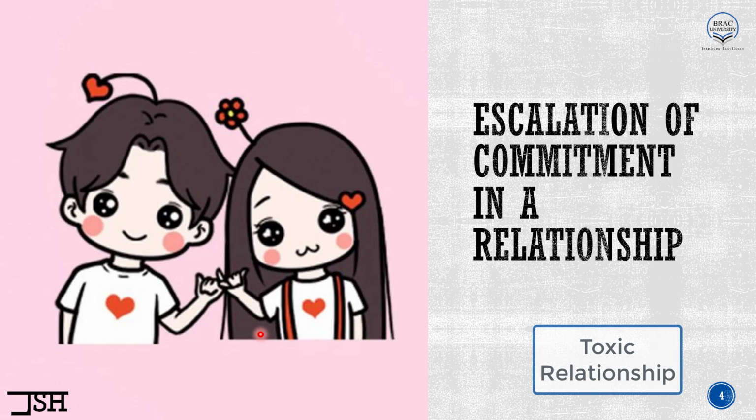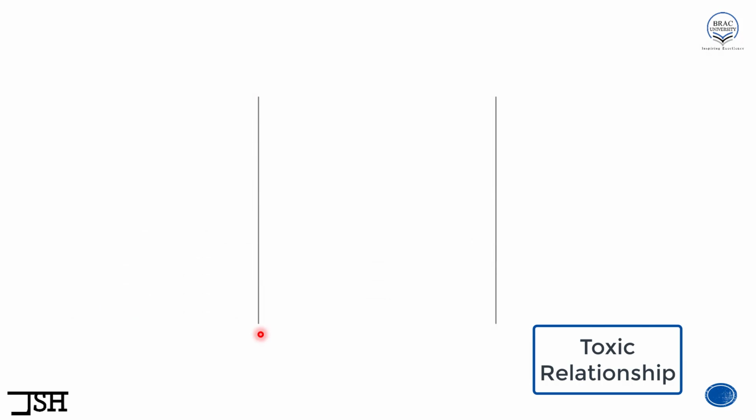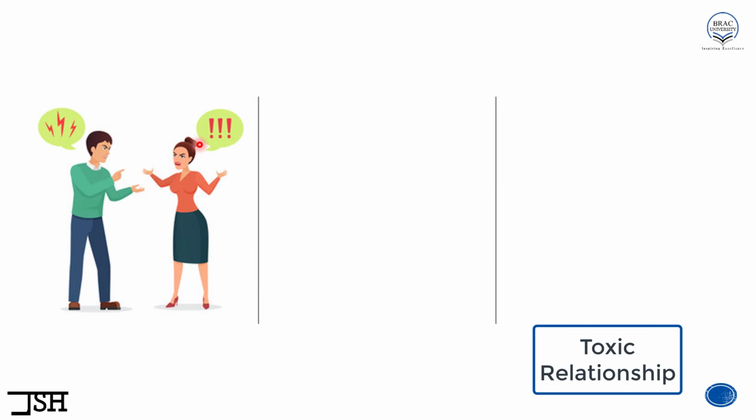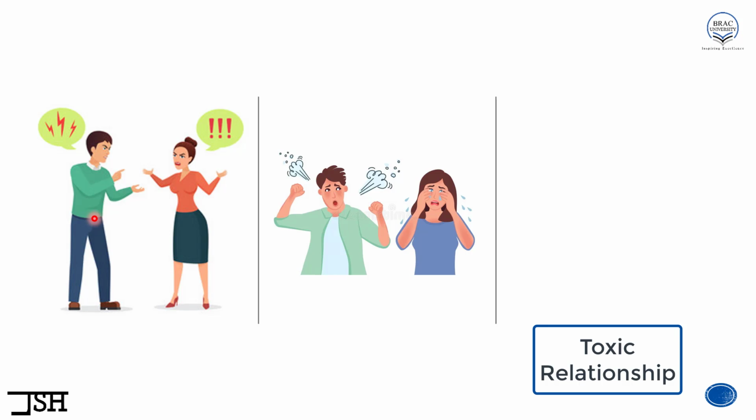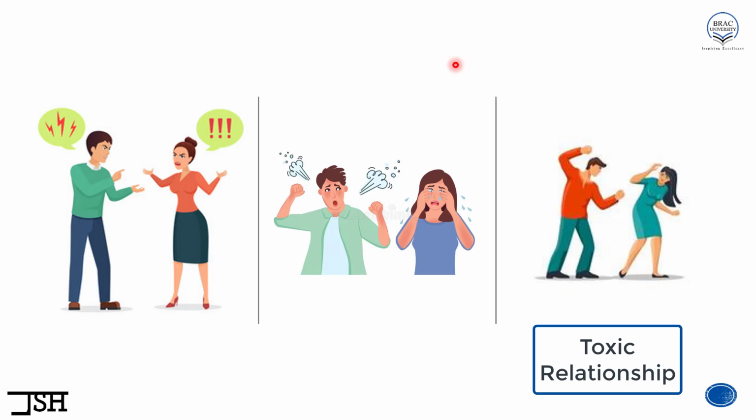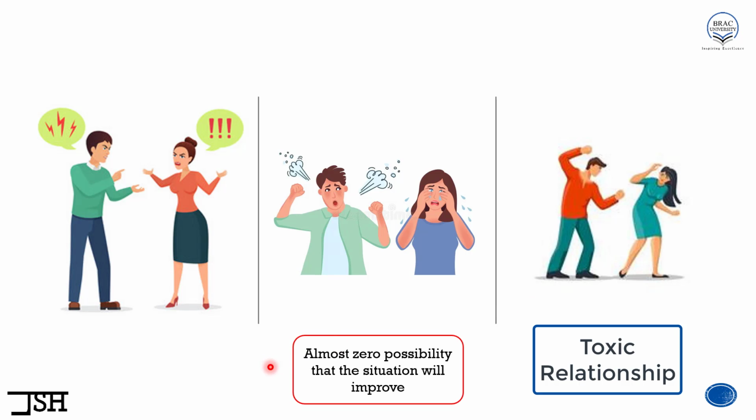Again, a toxic relationship. So what happened there? There was continuous shouting between these two people, and then there was cursing, and even at times, there was physical abuse like these. Things are not going well between them. So this relationship has turned into a toxic one. And it has been going on like this for many years. Now, let's assume that given the circumstances, there is almost zero possibility that the situation will improve. So again, there is almost zero possibility that this toxic relationship will turn into a good one because the situation is so bad.